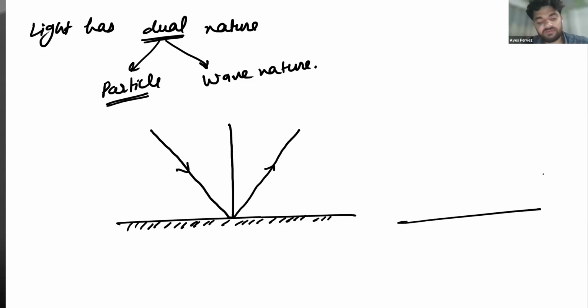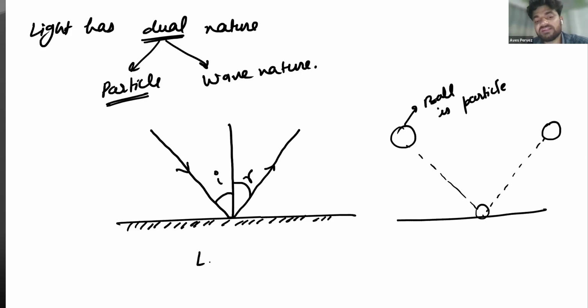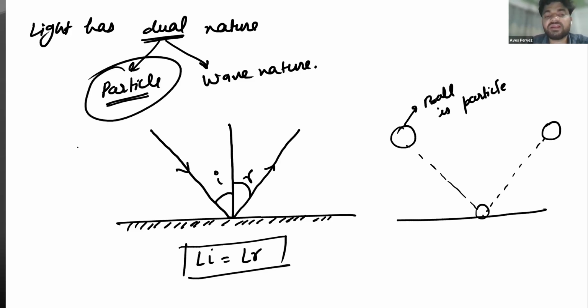This is also shown by a particle. If we throw a ball here, it will strike here and then strike back at the same angle. So the ball behaves like a particle. In a similar way, light is also behaving like a particle. This is the angle of incidence and this is the angle of reflection, and angle I equals angle R. This is followed by the law of reflection of light. So we can say that light has particle nature.